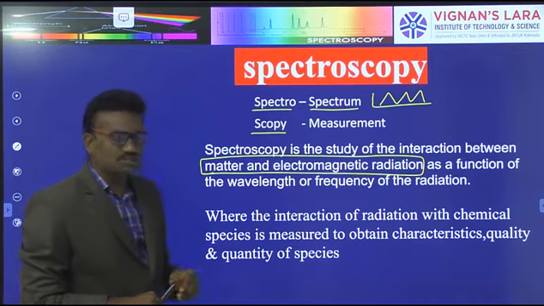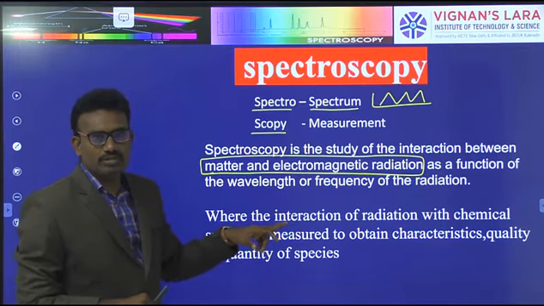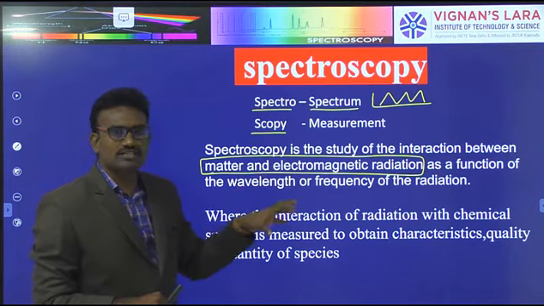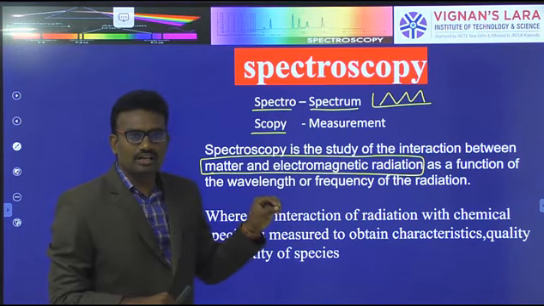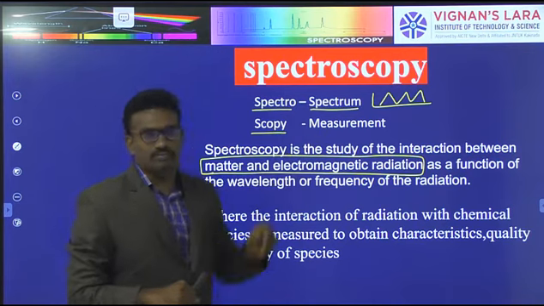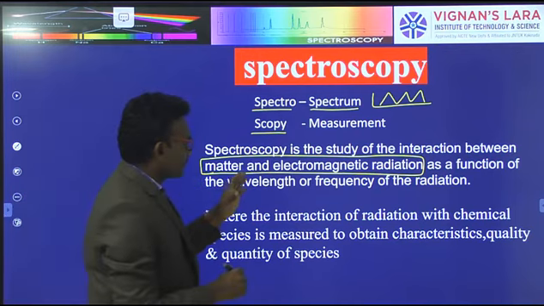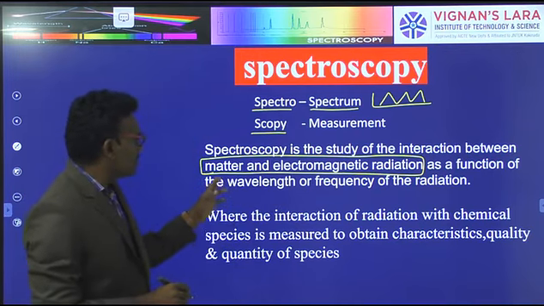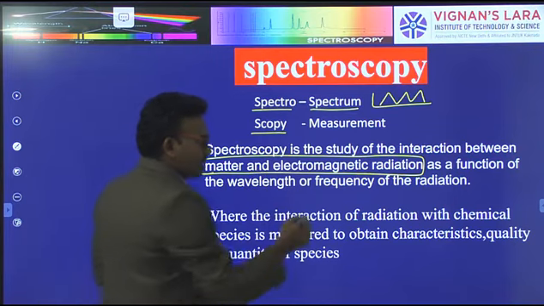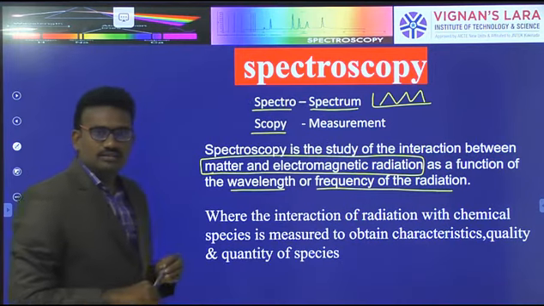Based on the different types of waves, we change the electrons or nucleus or electron spin characters of the sample to create a spectrum, based on the combination of matter and electromagnetic radiation, as a function of wavelength or frequency of the radiations.